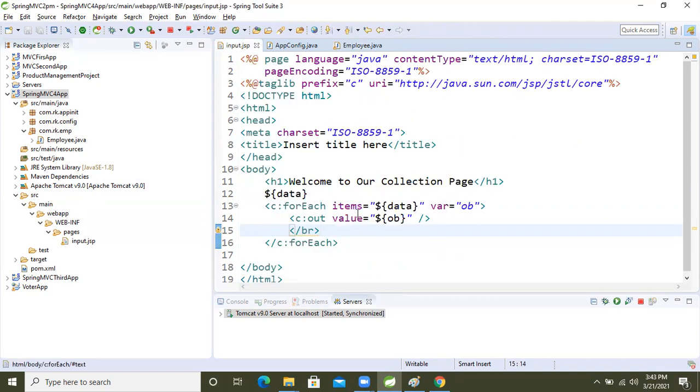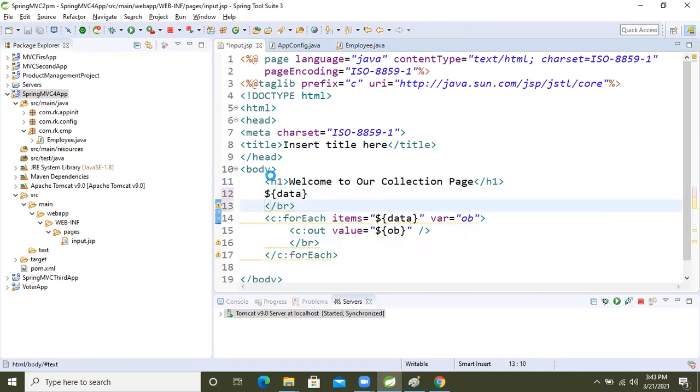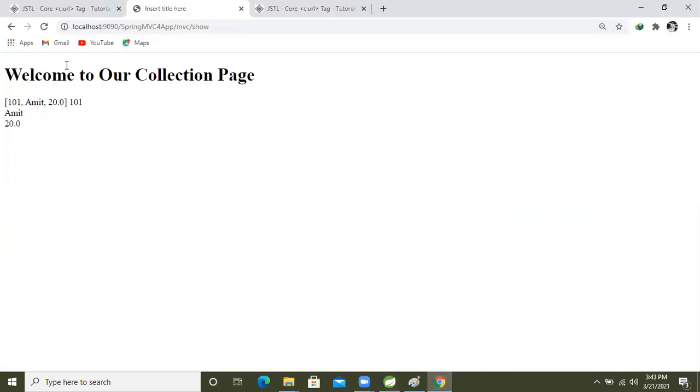Here I'm using br, which means break the line. Now refresh it. 101 Amit 20 also comes here. So this is how we can iterate the collection data on a JSP page.